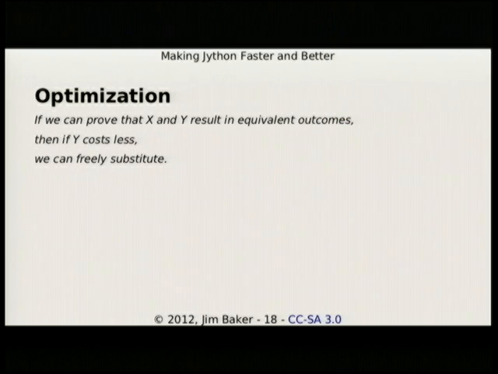So optimization is something along these lines. If we can prove that X and Y result in equivalent outcomes, then if Y costs less, we can freely substitute. The example I would quote is, you're asking what is the ultimate answer to the ultimate question of life, the universe, and everything. You could have this computational program that takes 7.5 million years, or you could just say, it's 42. I'll just put 42 in there.